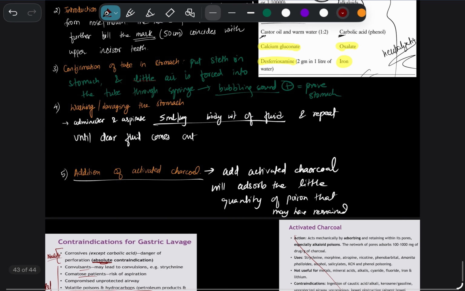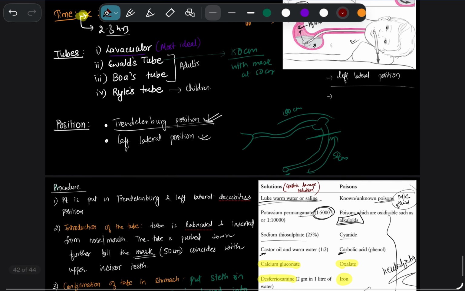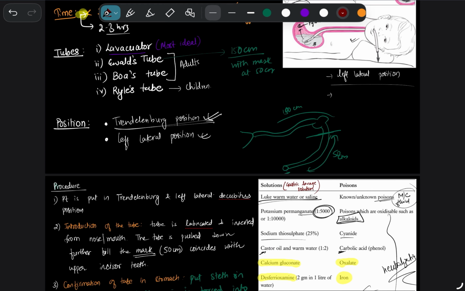This is not related to this chapter right now. So basically this is all about gastric lavage. Thank you very much.